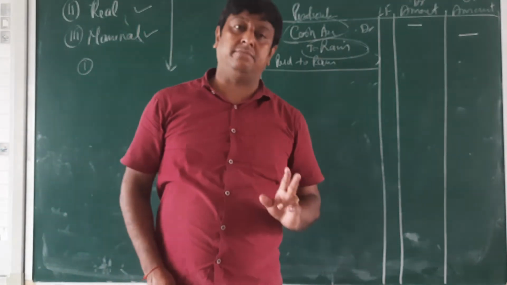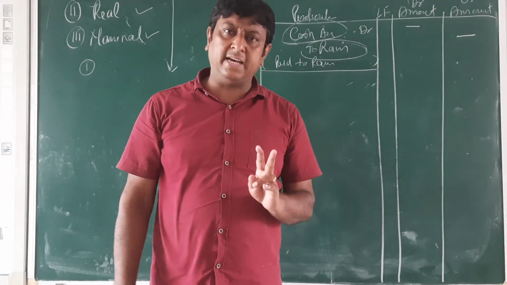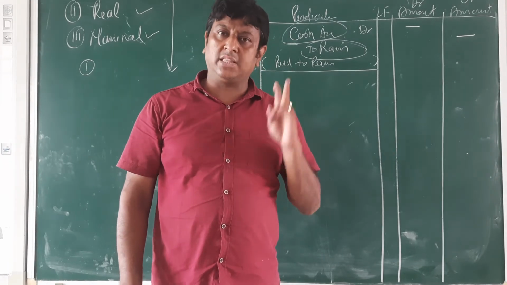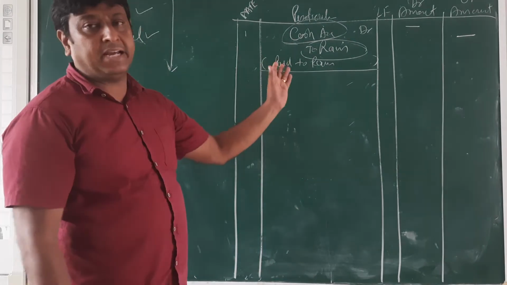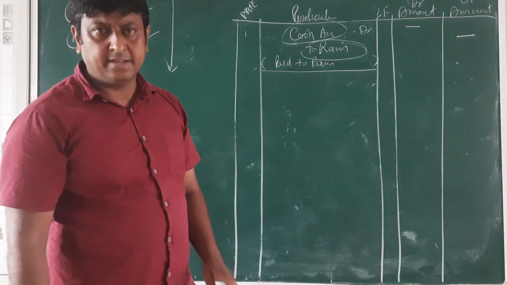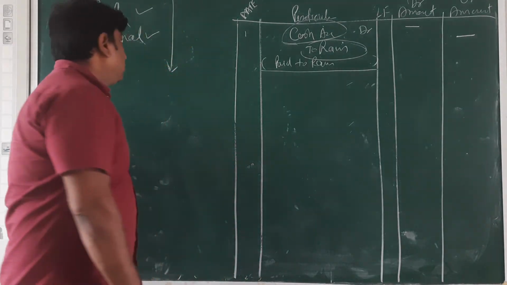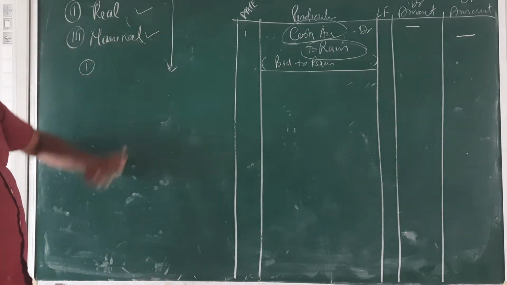Only two ways we have. Okay, two accounts we have, two ways we have. On the basis of that, we are going to make one debit and second credit. So then we have to know about the rule of personal account.